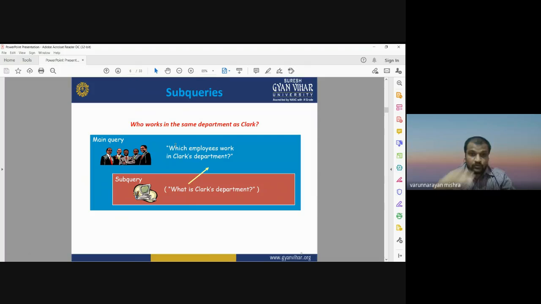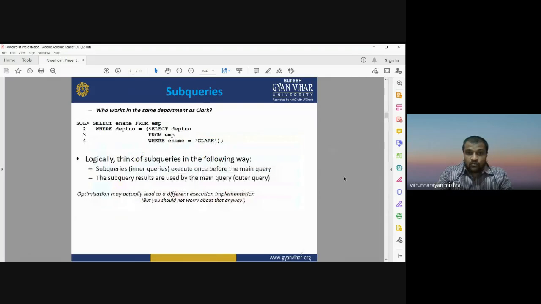Okay, so our main question was which employee works in the clerk department. This is the main answer. Now the second question comes from the main question: what is the clerk department. So the main query has a complex syntax, and under the main query you will have another query, the second question, and it is totally related to the main query or main question. So this is the way we can go for subqueries.